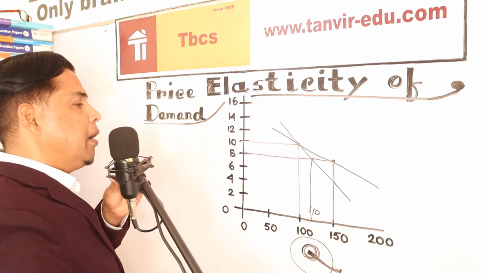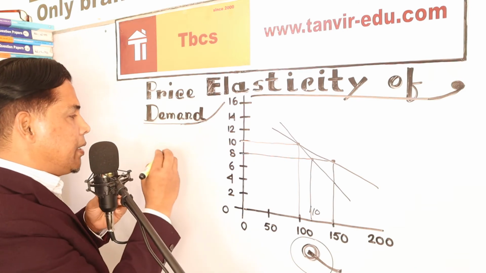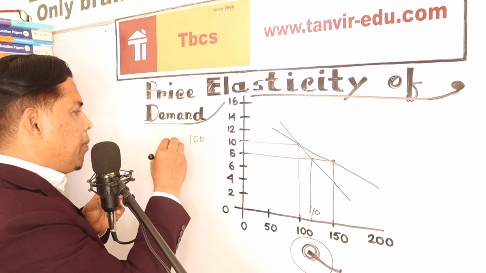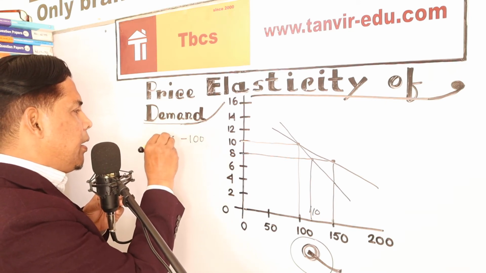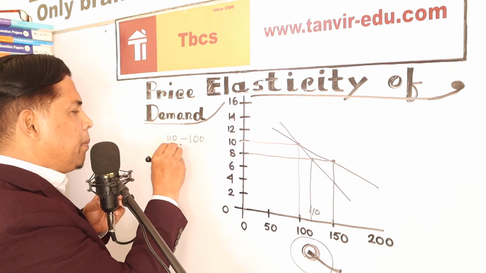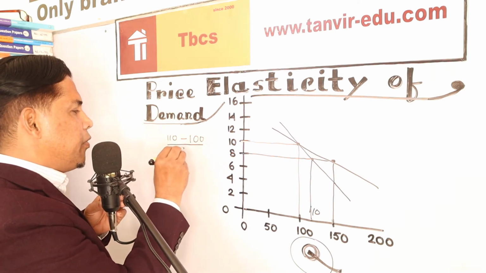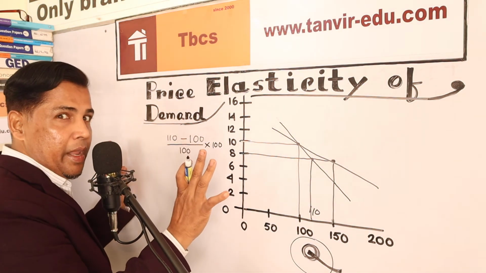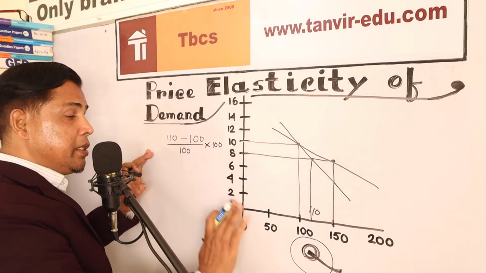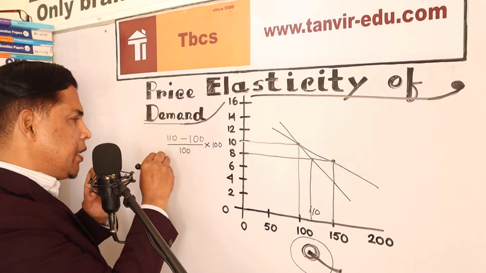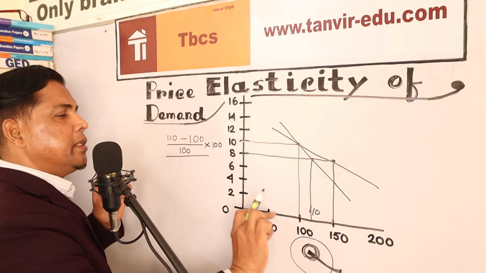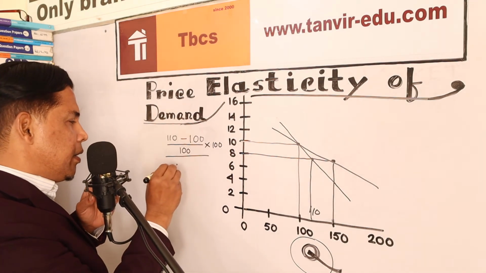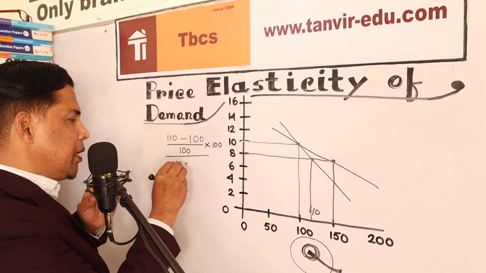So firstly I'm calculating the inelastic one. 100 was the original. From 100 to 110, for percentage calculation the downside is always the original, and change times 100, because this is the sense of percentage. This is the change of quantity. Downside is the price change. This is the price change and this is the quantity change. Downside, from 10 to 8, means 10 minus 8.